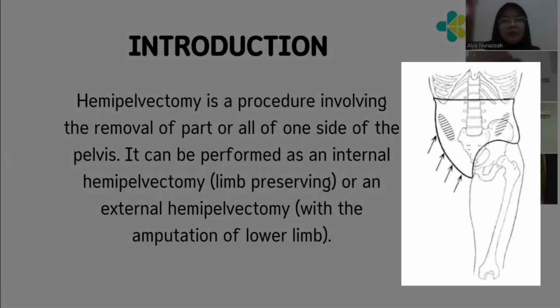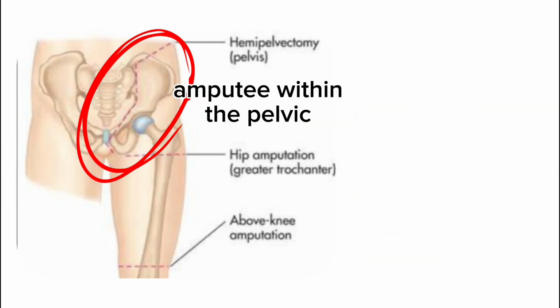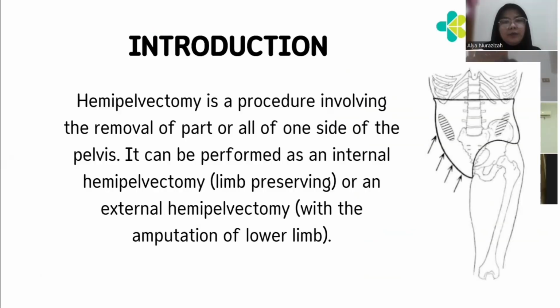Then hemipelvectomy is a procedure involving the removal of part or all of one side of the pelvis. It can be performed as an internal hemipelvectomy, limb preserving, or an external hemipelvectomy with the amputation of the lower limb.